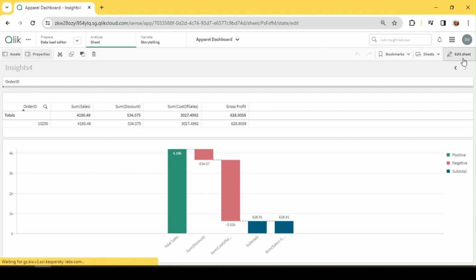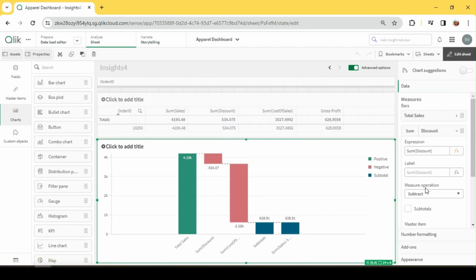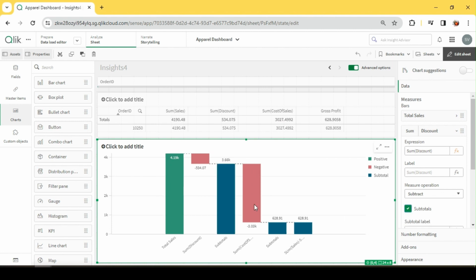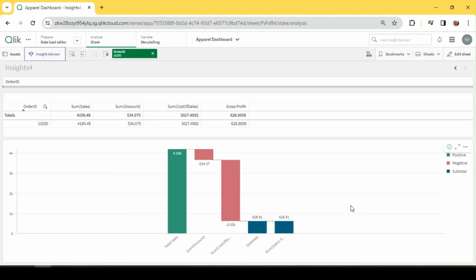Okay, so subtotals can be introduced at any stage. So here, even in the discount stage, I can add a subtotal. This is going to return me the difference of this minus this, right? So we can have subtotals at intermediate stages as well. But in this case, I'll go with the final stage, which makes sense.